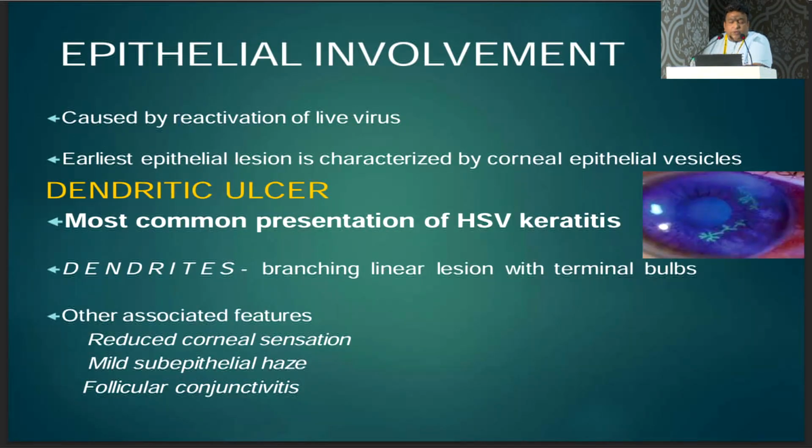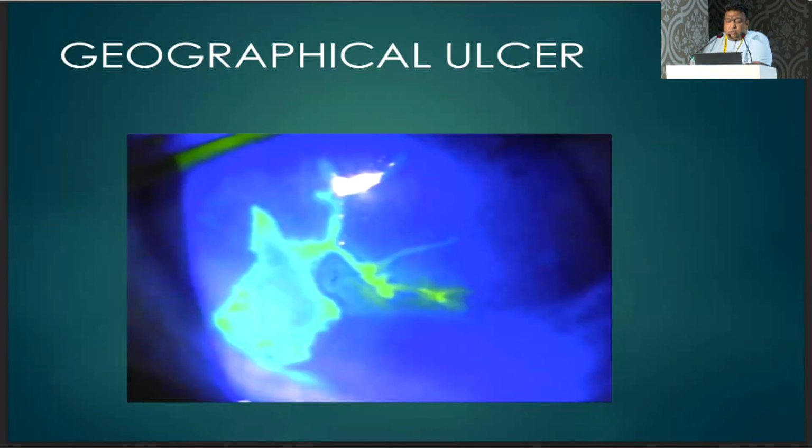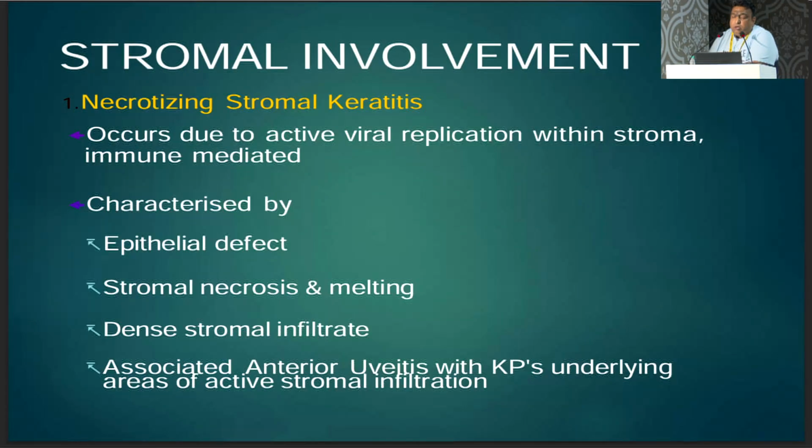In epithelial involvement, the earliest presentation is corneal epithelial vesicles, and the most common presentation is dendritic ulcer. Dendrites are branching linear lesions with terminal bulbs, and there could be other associated features like reduced corneal sensation, mild subepithelial haze, and follicular conjunctivitis. Then dendritic lesions coalesce to form geographical ulcers if we give steroids to the patient who is misdiagnosed as having some other infection. Then in the stromal part, there could be necrotizing or non-necrotizing stromal keratitis.